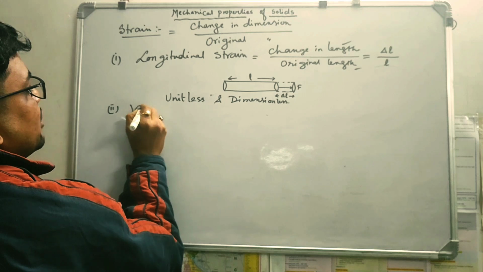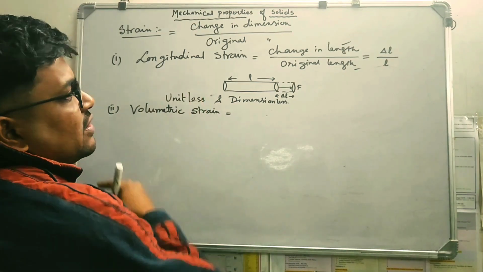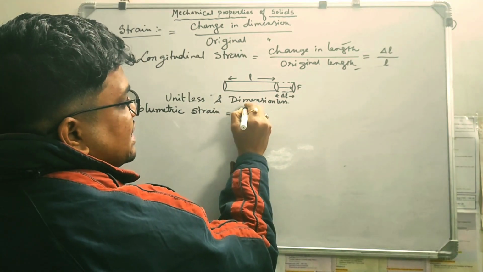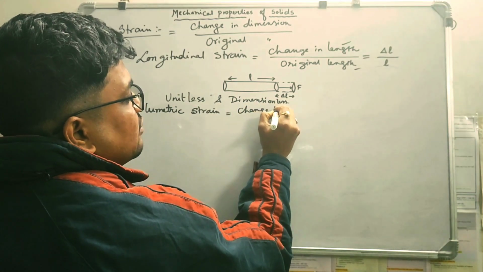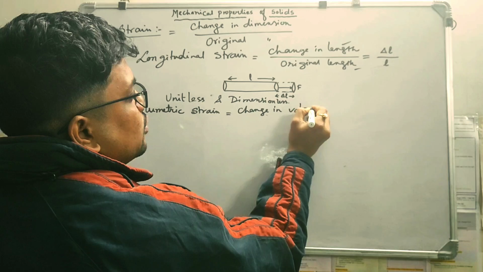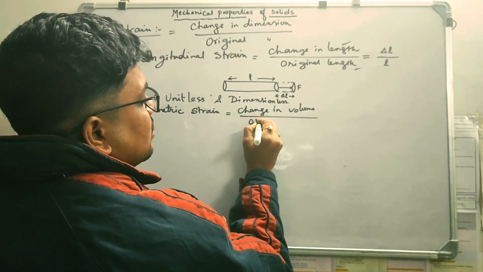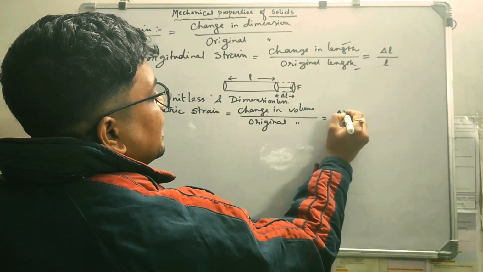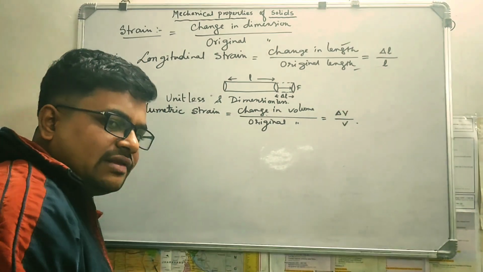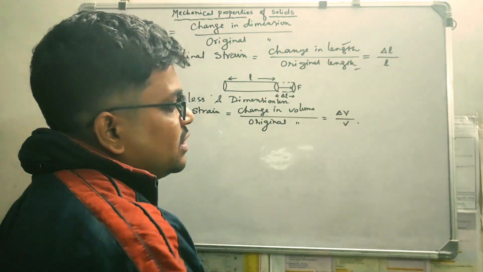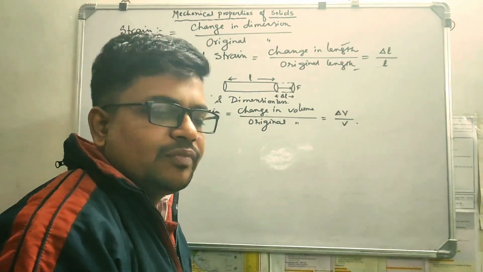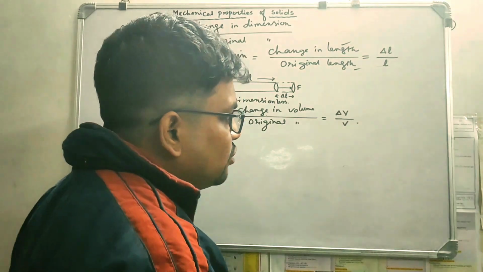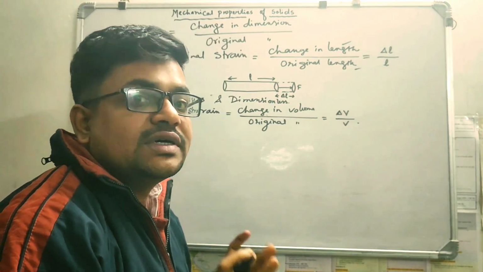Next, volumetric strain. In case of longitudinal strain, it is the change in length upon original length. Now volumetric strain is nothing but change in volume upon original volume. Okay, so delta V upon V. This also does not have any unit, because volume means meter cube, this volume is also meter cube, meter cube upon meter cube cancel. So there is no unit, no dimension of strain.